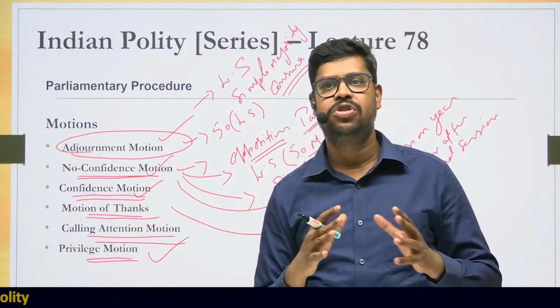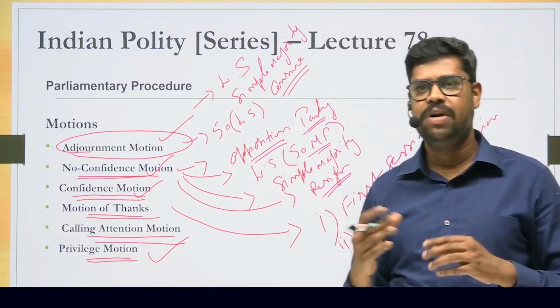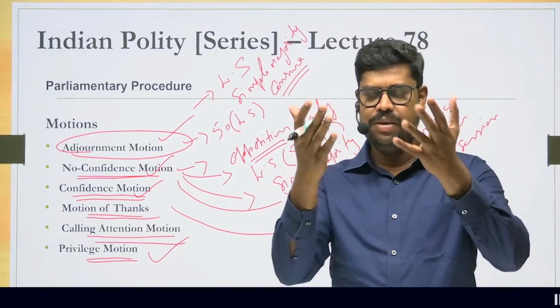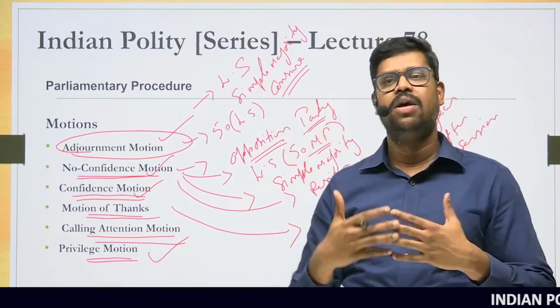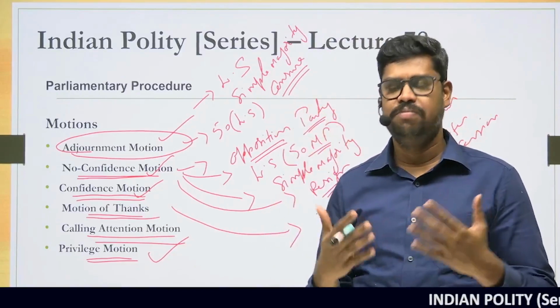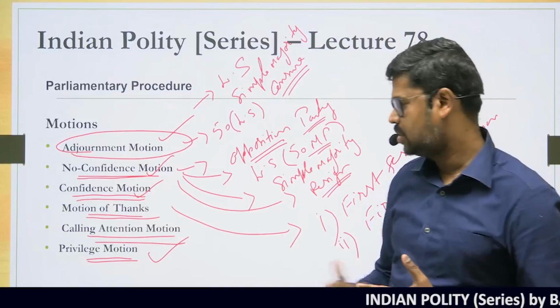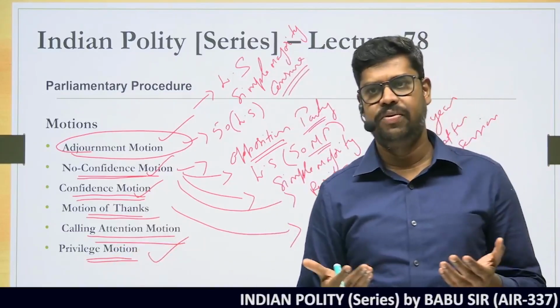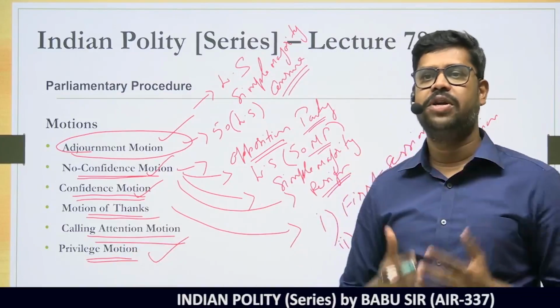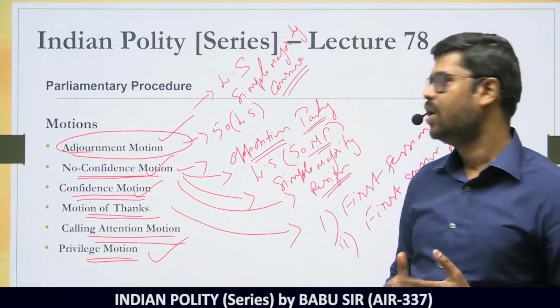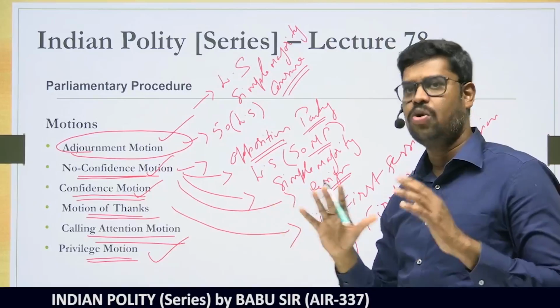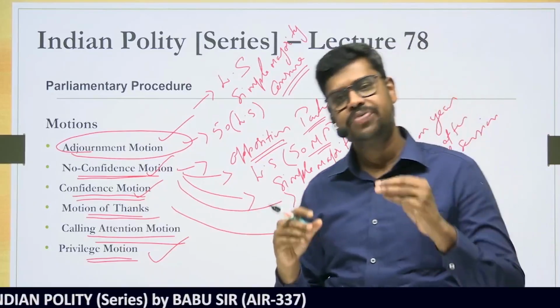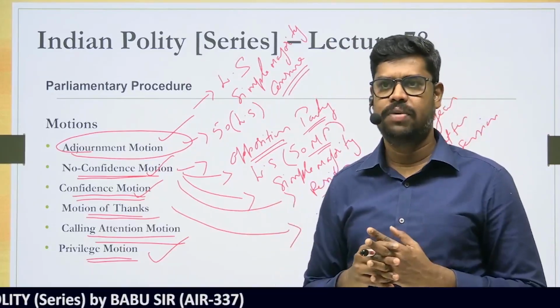With the calling attention motion, nothing is passed against the government, but it is introduced to seek an authoritative statement or the view of the government on a matter of urgent public importance. Parliamentary privilege is just to see whether a particular member has breached the privileges or not, and if so, what punishment shall be given to that individual. So these are some of the important motions. This is not the exhaustive list definitely. There are other motions that can be introduced in the parliament also.